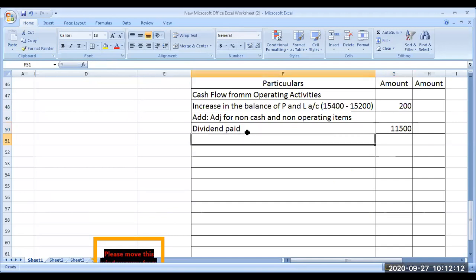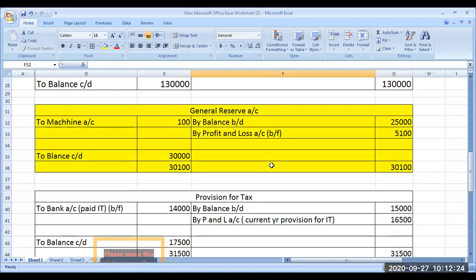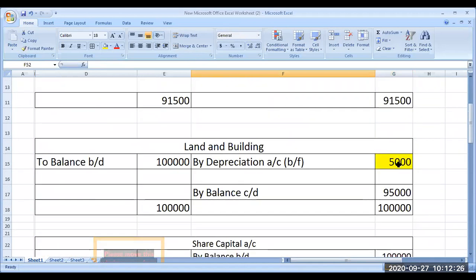Okay, next. Depreciation on land and building. How much we charged? 5,000 we have charged. Look at this. Depreciation on land and building is 5,000.